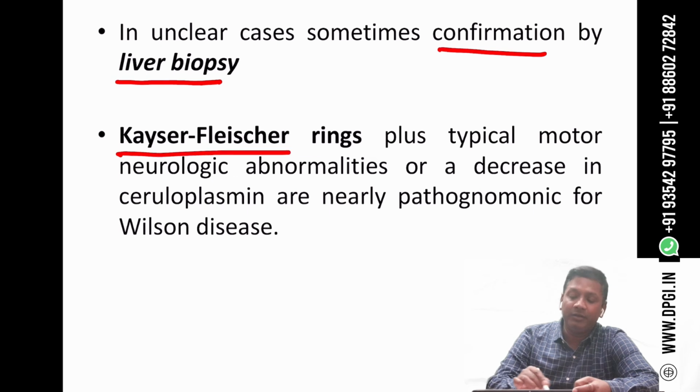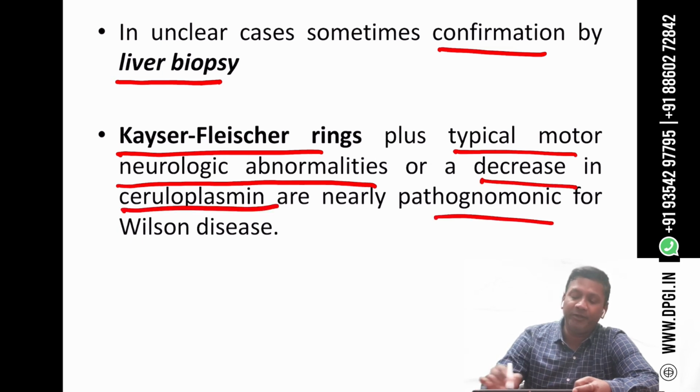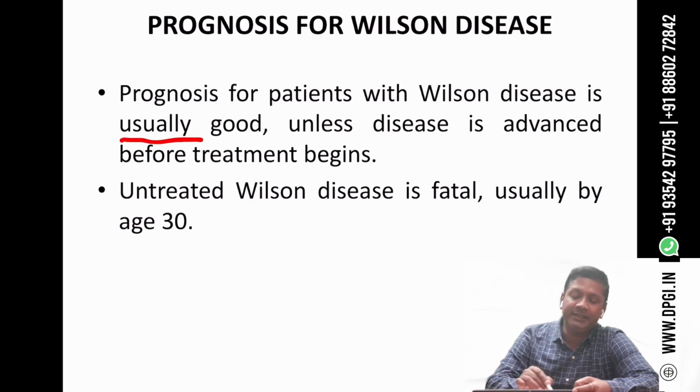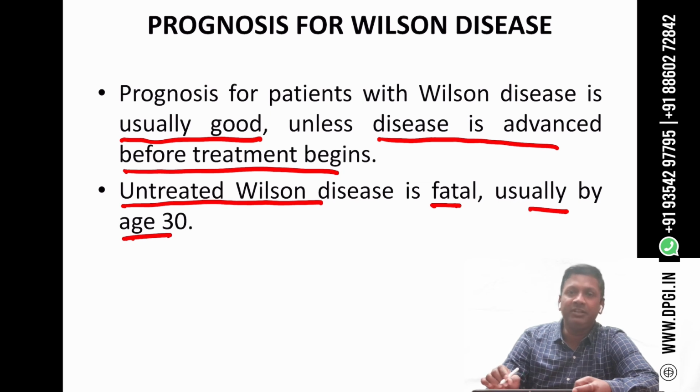So the KF ring plus typical motor neurologic abnormalities or a decrease in the ceruloplasmin are nearly pathognomonic for Wilson disease. What is the prognosis for Wilson disease? The prognosis for Wilson disease is usually good, unless the disease is advanced before treatment begins. So, untreated Wilson disease is fatal, usually by the age of 30. So, we have to treat Wilson disease, otherwise it will become fatal.